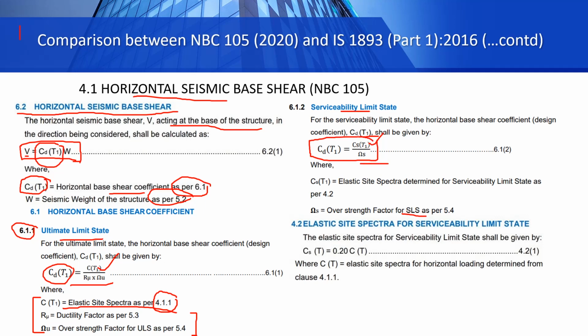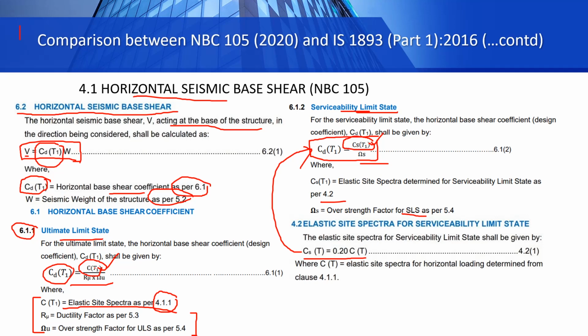Now this CS(T1) that you see here is determined from 4.2, and 4.2 says that CS(T1) is 0.20 into C(T), where C(T) is the elastic site spectra for horizontal loading determined from 4.1.1. So whatever C(T) value that you use for ultimate limit state here, if you multiply that by 0.20, then you get CS(T), and this CS(T) is used for base shear coefficient calculation for SLS, that is serviceability limit state.